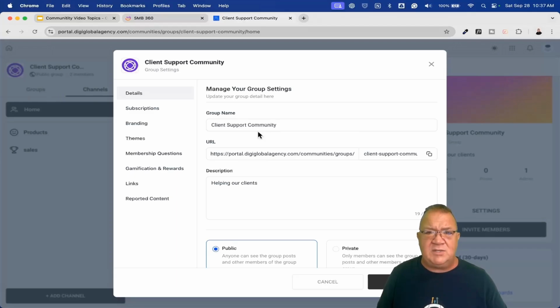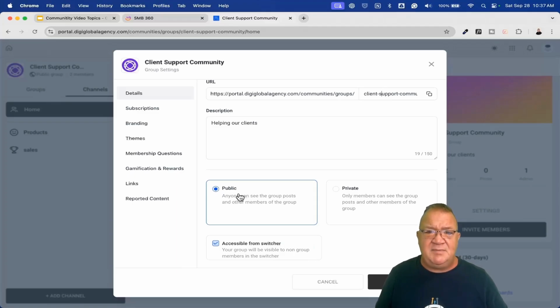So here, if you ever wanted to repurpose a group's name, you can change the group name. That's all done. You can change the URL if you want to here, or the slug, as you called it, change the description. Here's where you can actually make a group public, private, okay? And then you can also go back if you want it accessible from the switcher.